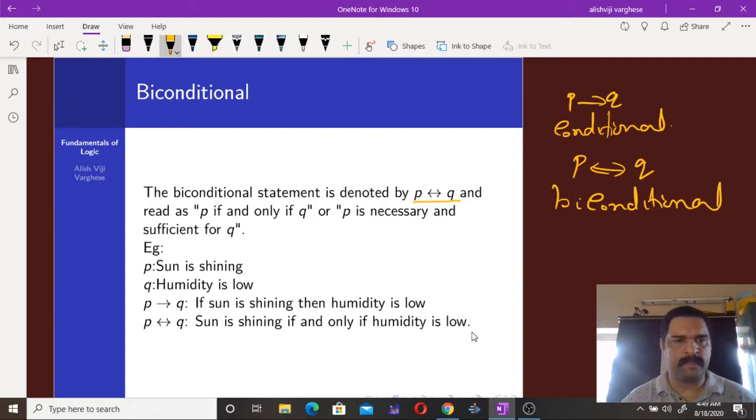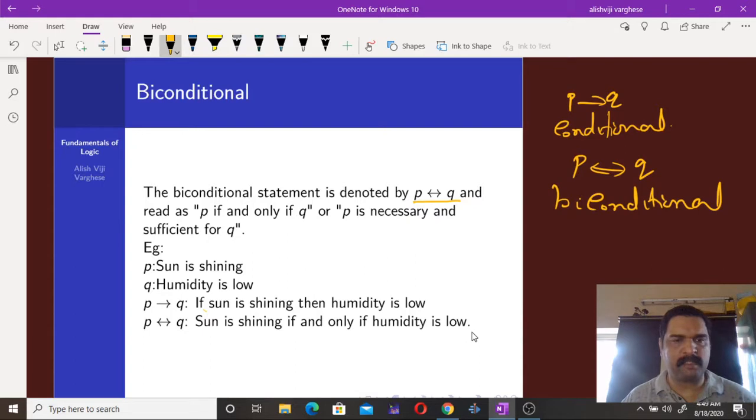Some examples: sun is shining and humidity is low. Two statements, two propositions are given. Then if sun is shining, then humidity is low. That's a type of connective denoted by conditional connective or implication.